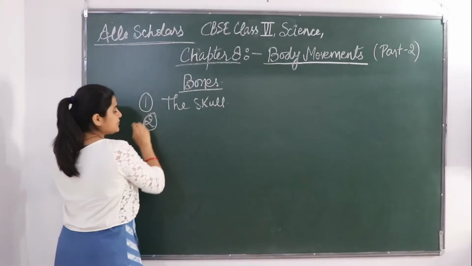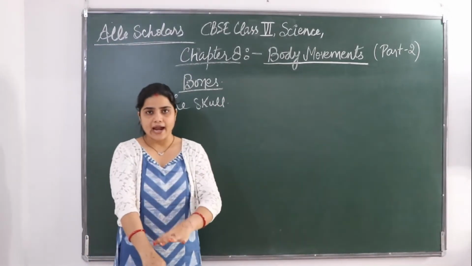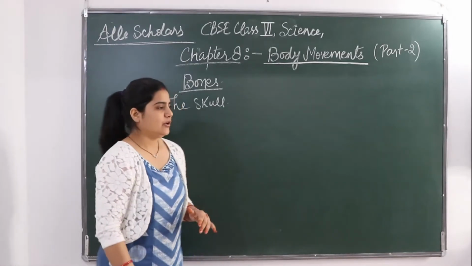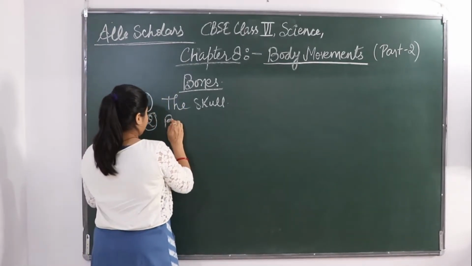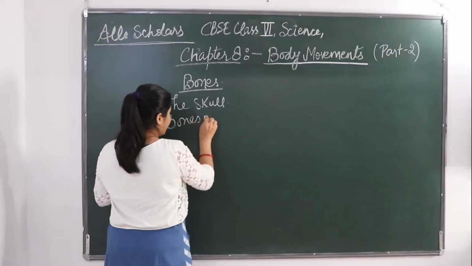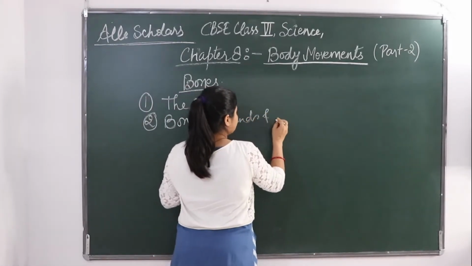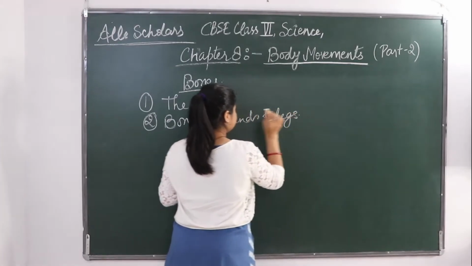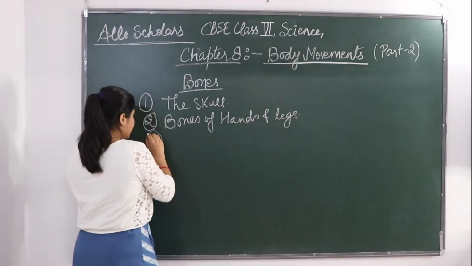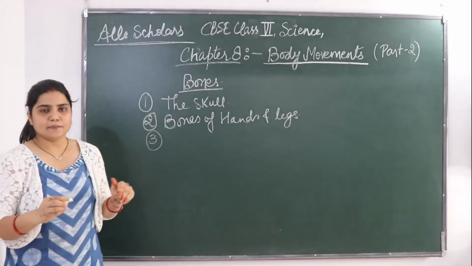Okay, next we will see the bones of our hands and legs. Third, we will study about the rib cage.